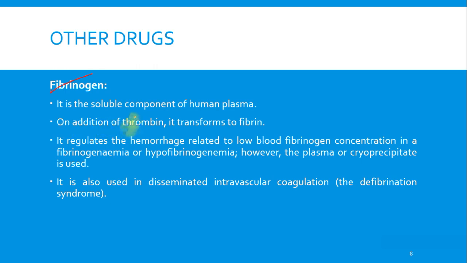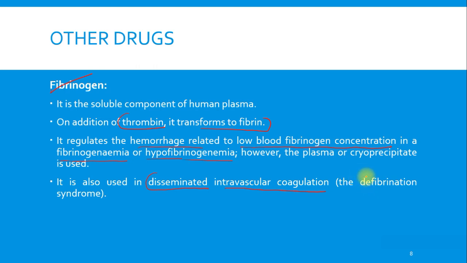On addition of thrombin, it transforms to fibrin. So what it does, it regulates hemorrhage, which is related to low blood fibrinogen concentration in afibrinogenemia or hypofibrinogenemia. Okay, so plasma or cryoprecipitate is used in the treatment of this. It is also used in disseminated intravascular coagulation, that is defibrination syndrome.